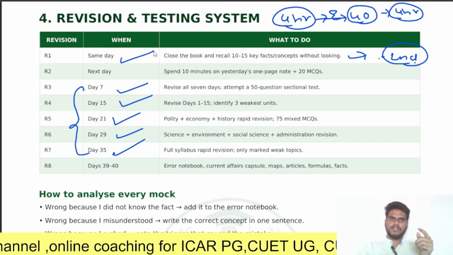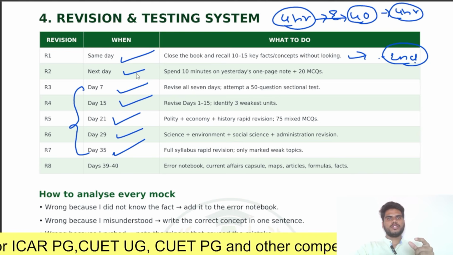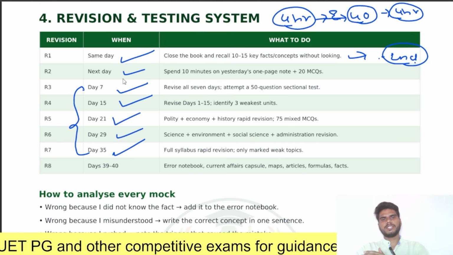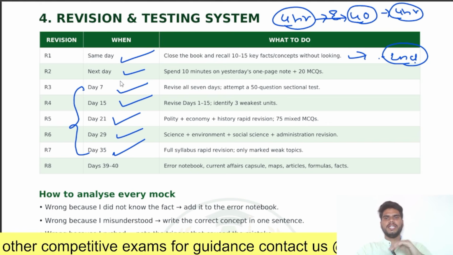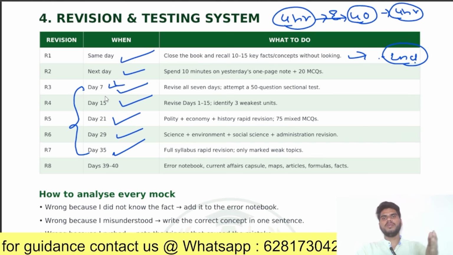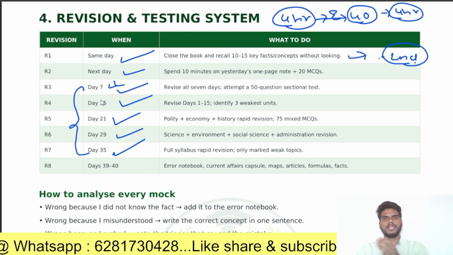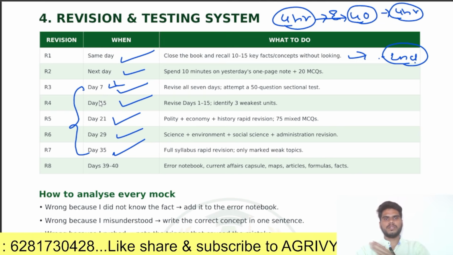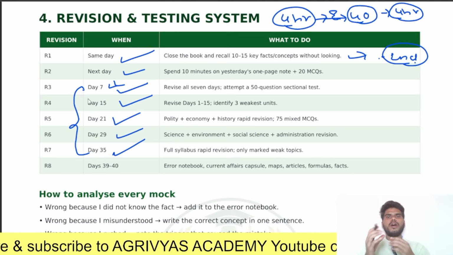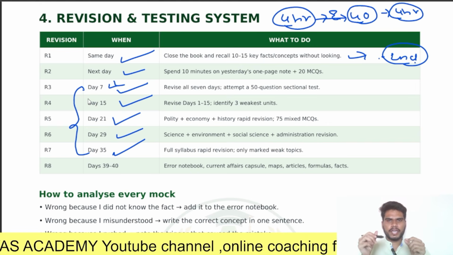The first one is same-day revision: if you read in the morning, you should revise it in the late evening. The next day, spend just 10 to 20 minutes revising or recalling what you studied yesterday. Next, the 7th day revision, that is weekly revision. What you have studied in the entire week, you should revise on the last day of that week. For example, if you are studying from Monday, go through the syllabus from Monday to Saturday and complete it. Then on Sunday, sit for 1 to 2 hours and recall what you have studied in these 6 days, so that it builds confidence for you.